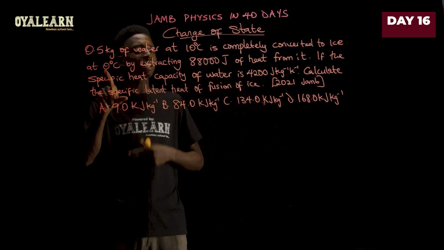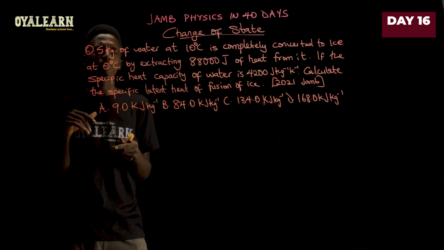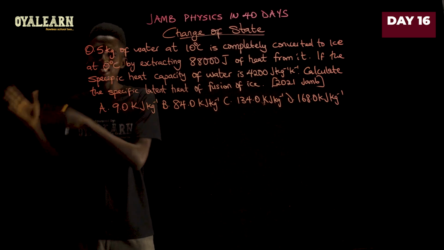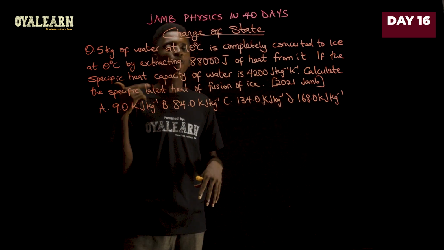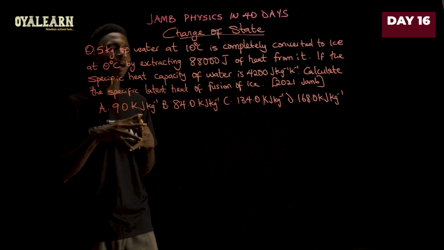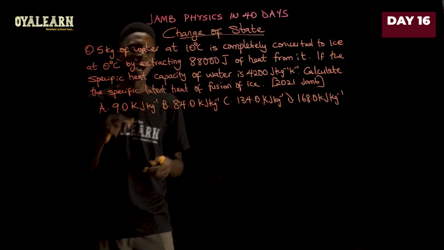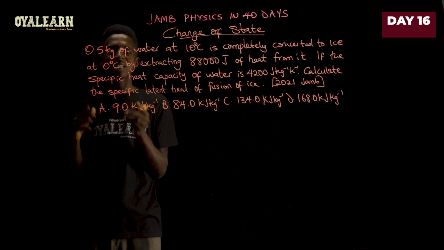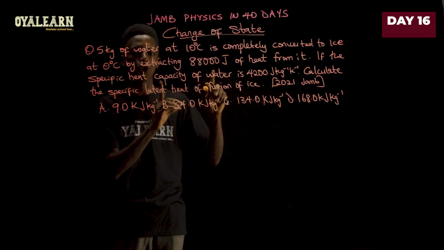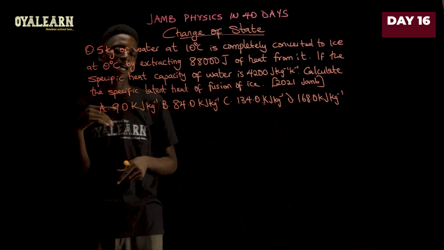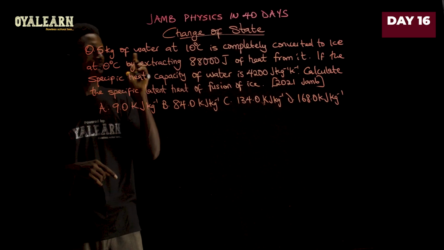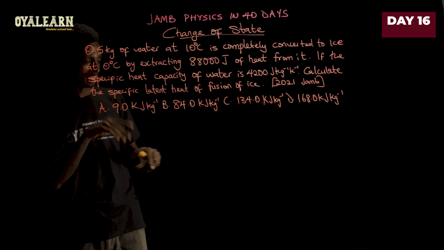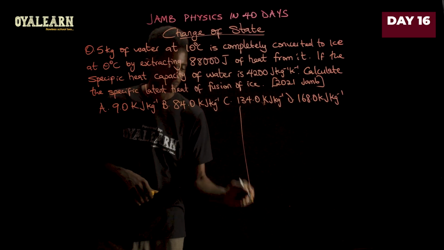Now, in case you find a question where the ice is taken to perhaps -4 degrees or -8 degrees, whatever the number is on the negative side, you still have to factor in the addition of the amount of heat that will take that ice to the temperature stated there, making the difference 0 minus the temperature of that ice. So please take note of that in case you see a question like that. But here, we are only going to stop at when it becomes ice at 0 degrees. So let's see what we get.